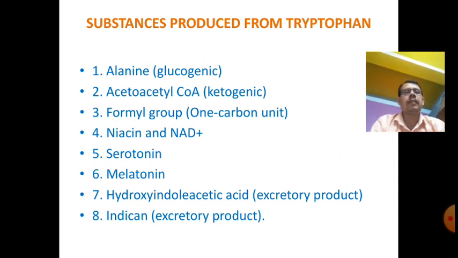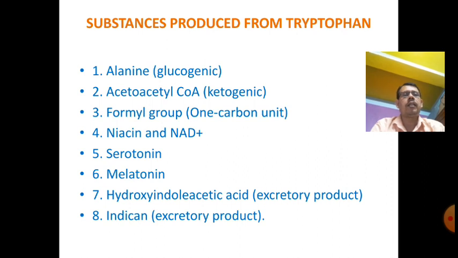First of all, alanine, which is glucogenic; acetoacetyl-CoA, which is ketogenic; one-carbon units; niacin or NAD, which is another most important coenzyme present in almost every reaction; serotonin, which is another neurotransmitter; and the melatonin hormone, which also has an important function. Also hydroxyindole acetic acid, which is an excretory product excreted through urine after metabolism, and indican, which is another excretory product.